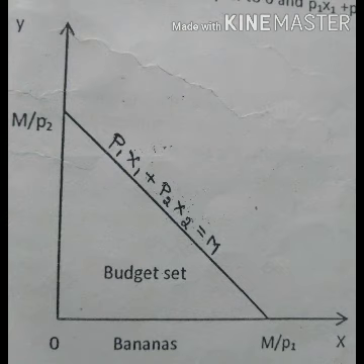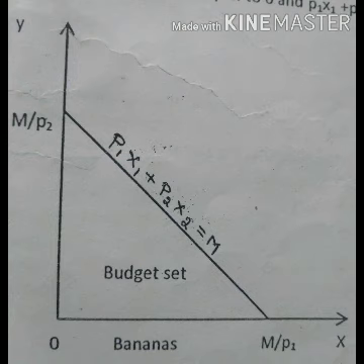So banana consumption is 0. What we have represented in the table, the same we can represent in the diagram also. And if we want to consume 4 apples, then bananas will be 2. So what is the slope of the budget line here? Yes, the budget line slopes downwards.